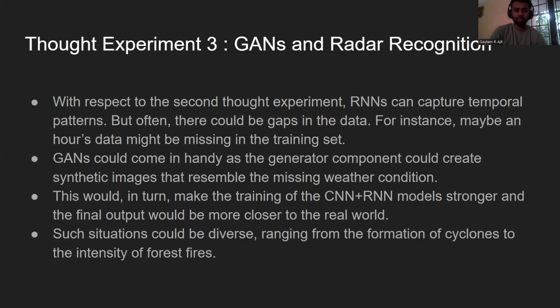So in order to fill these gaps, GANs could come in handy as the generative component could create synthetic images that resemble the missing weather condition. This would in turn make the training of the existing models, the CNN plus RNN models in the second thought experiment, much stronger, and the final output would be much closer to the real world. Such missing weather conditions could be diverse, ranging from the formation of cyclones to the intensity of forest fires.